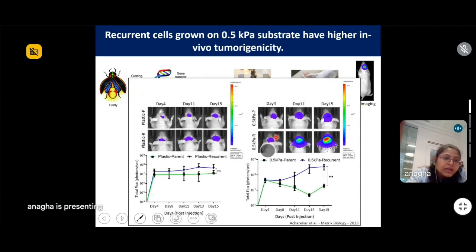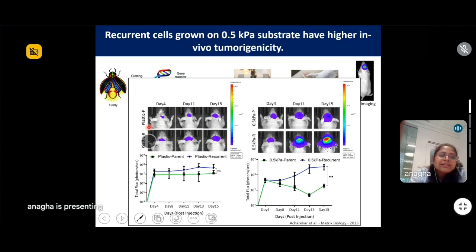Now this is what we did at day 4. As I said, at particular time points, we imaged these mice after injecting them in the bregma of the brain of the mice, and then we calculated the tumor volume along the different time intervals.